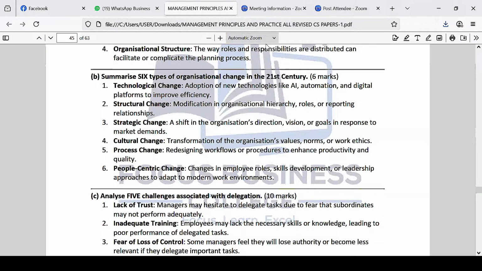And then you have what's called people-centric change. These are changes that happen in people and also affect the company. So we talk about change in employee roles. The roles are changing. Skills development is changing. New employees are acquiring more skills, or leadership approach to adapt to modern work. So basically, you need to build your skills. You need to ensure that you have a good leadership style, and also a good approach that's able to help you manage a modern employee. With Gen Z and the new people, it is very important that you look at that.